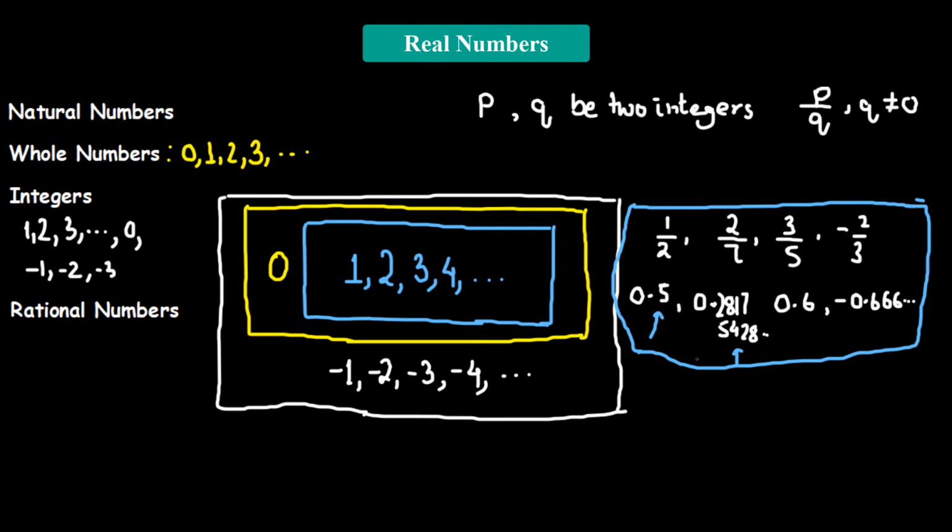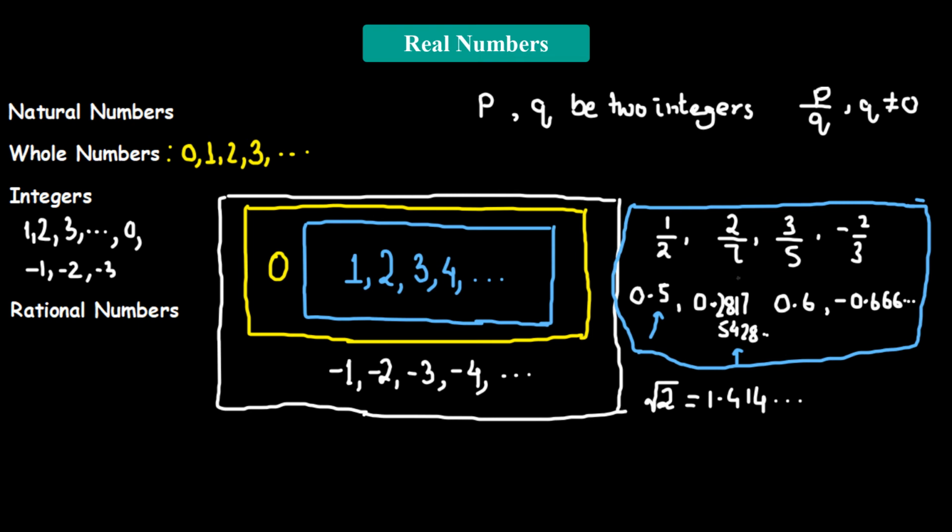Now we're going to talk about a different kind of number known as irrational numbers. Irrational numbers are those numbers which do not follow the pattern followed by rational numbers. Any number that is not rational is an irrational number. Let me give you an example: the square root of 2. This is an irrational number, because if we plug this value into a calculator, it gives us 1.414, and it is non-terminating. The digits are never going to stop, it's going to go on and on, but there's no fixed pattern to it.